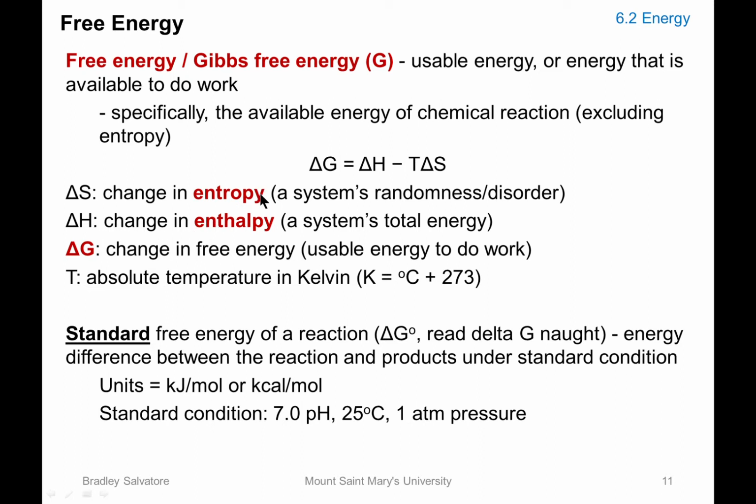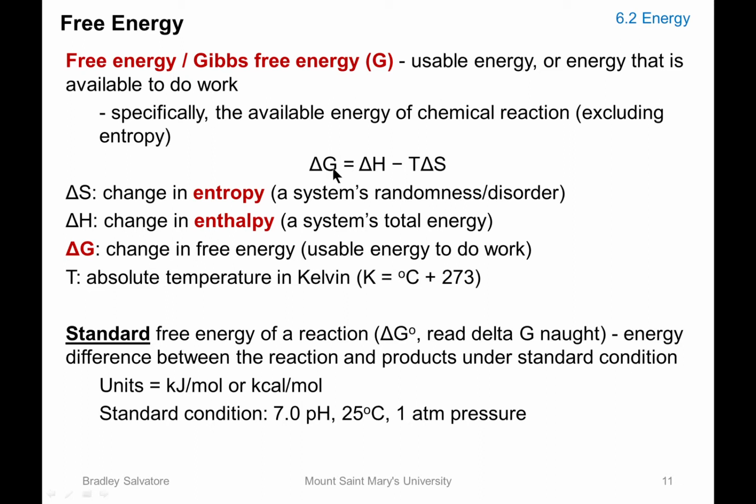Entropy is, for now, a system's randomness or disorder. We'll go through more of it when we talk about the laws of thermodynamics. And enthalpy is the system's total energy. So in order to know the change in free energy, we have to know the system's enthalpy and entropy, as well as the absolute temperature. This temperature will be in Kelvin, not Celsius, and this is the equation that you can use to convert from Celsius to Kelvin.